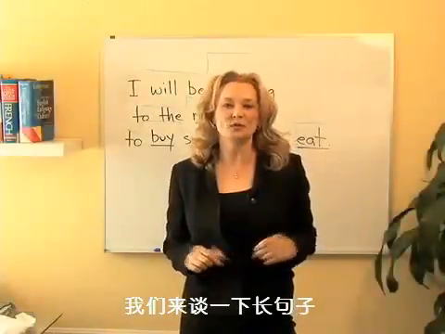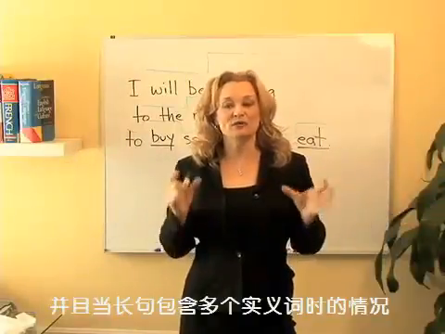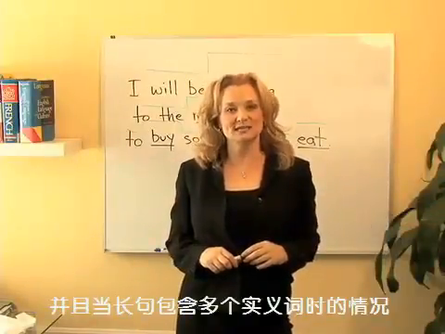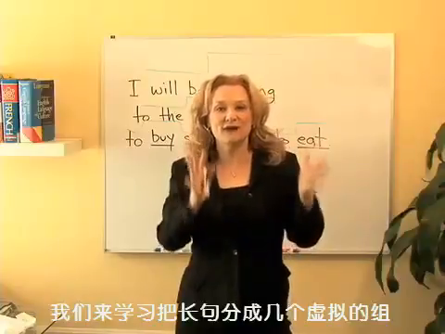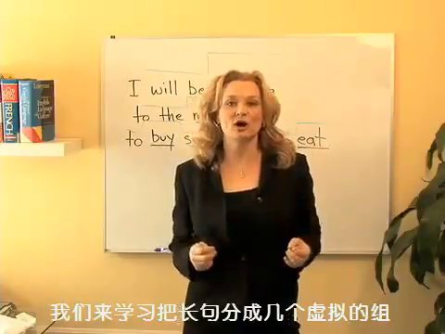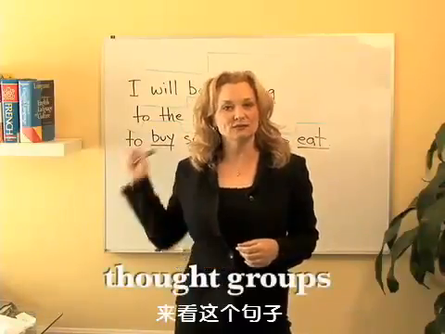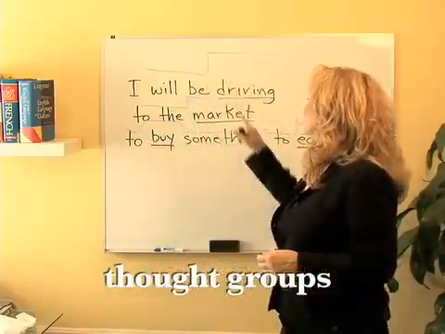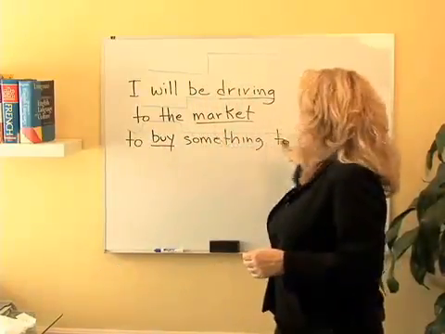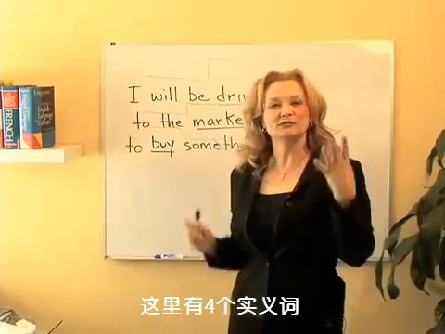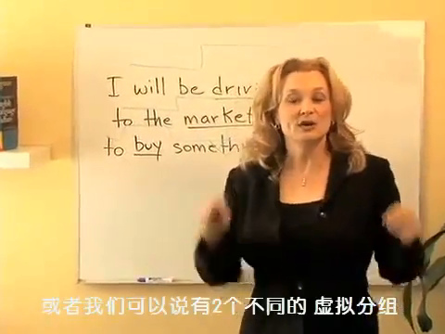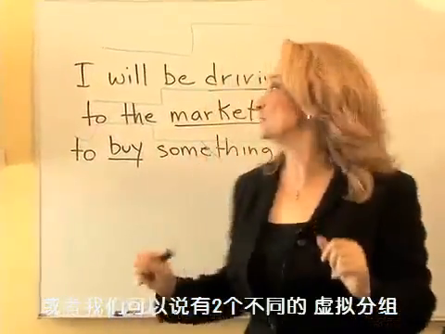Let's talk about what happens when we have a long sentence and a lot of content words in one sentence. Let's learn how to divide the sentences into what we call thought groups. Look at our sentence again. I will be driving to the market to buy something to eat. We have 4 different content words, but we can say we have 2 different thought groups.